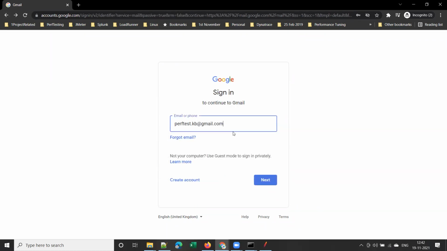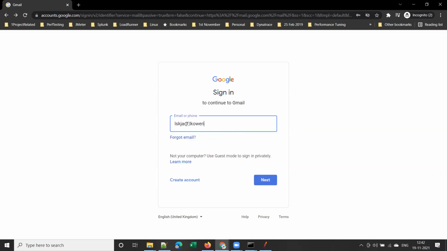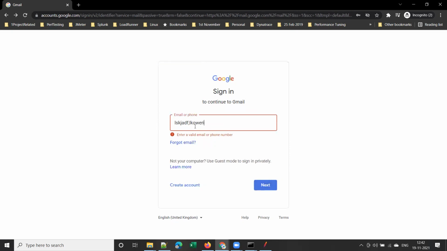Otherwise, if you don't enter a valid email address, you enter some junk characters like this and click next, it should display an error message like this, isn't it? Gmail will display an error message: enter a valid email address or phone number. So this is the functionality of the application. If you enter a valid email address, is it clear, guys?